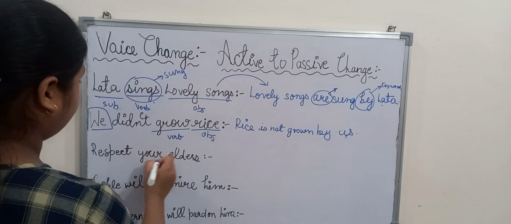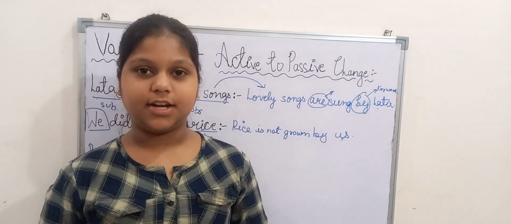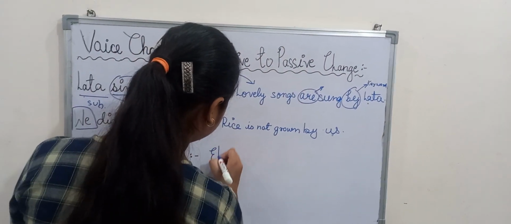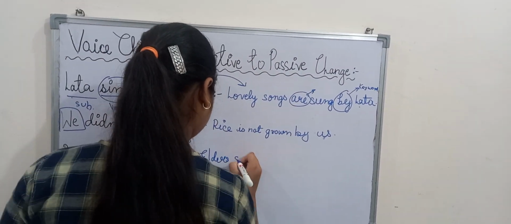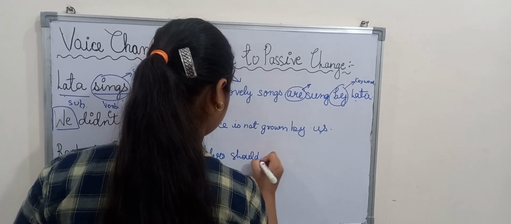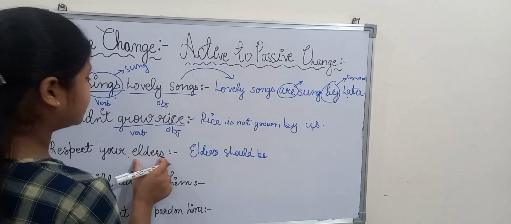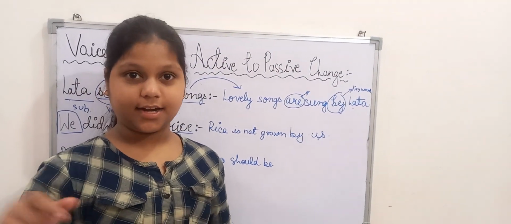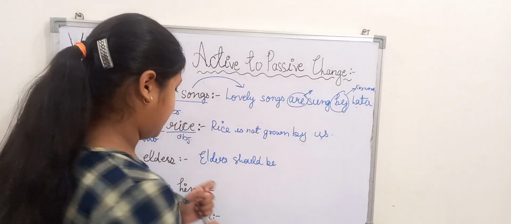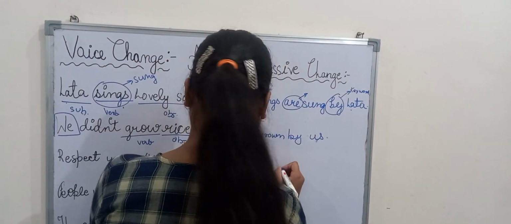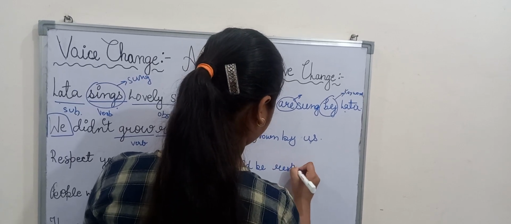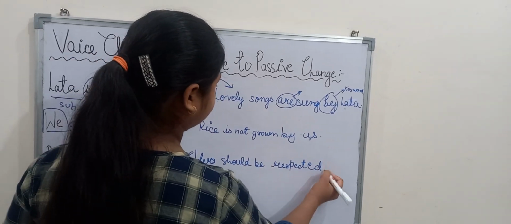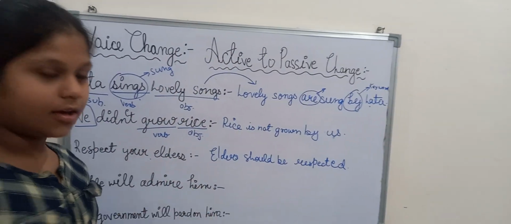Now, respect your elders. Basically this kind of sentence is like an order. Respect your elders. So elders should be respected, because you are giving an order, so it must be added or it is compulsory. Elders should be respected by you, or elders should be respected. If you write only that, it will be correct.